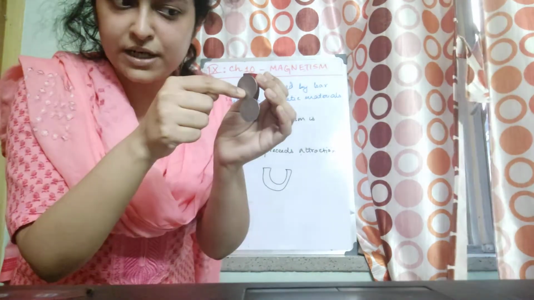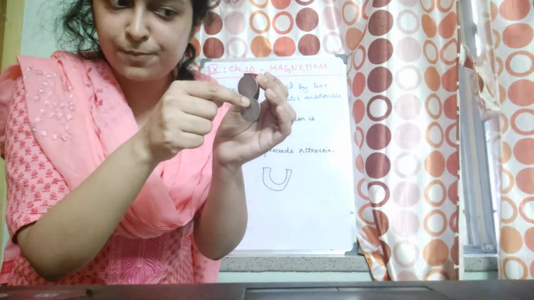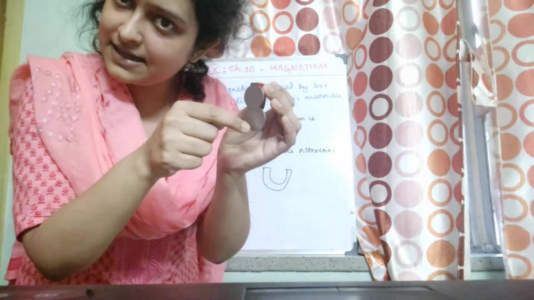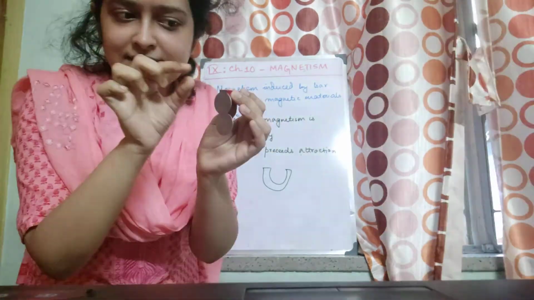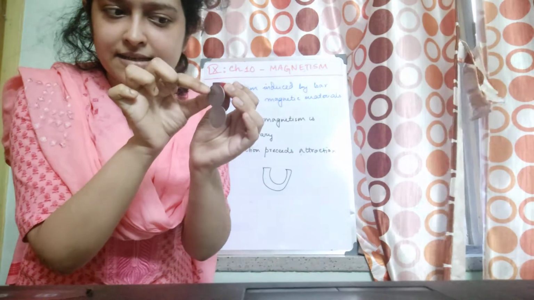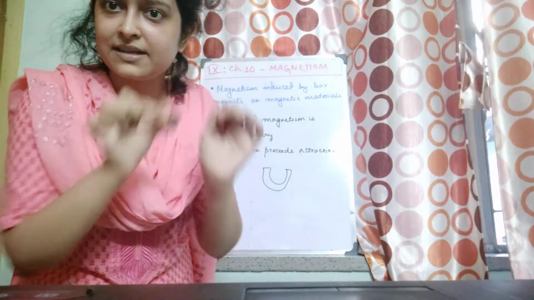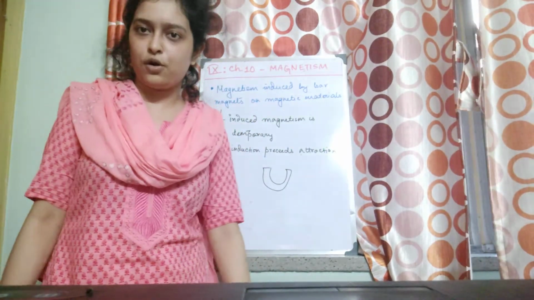North pole, south pole. It will induce the opposite pole here, north pole, south pole. Isn't it? Why am I saying temporary magnet? Because as soon as I remove this bar magnet, this coin loses its magnetic property and therefore the coins fall down.